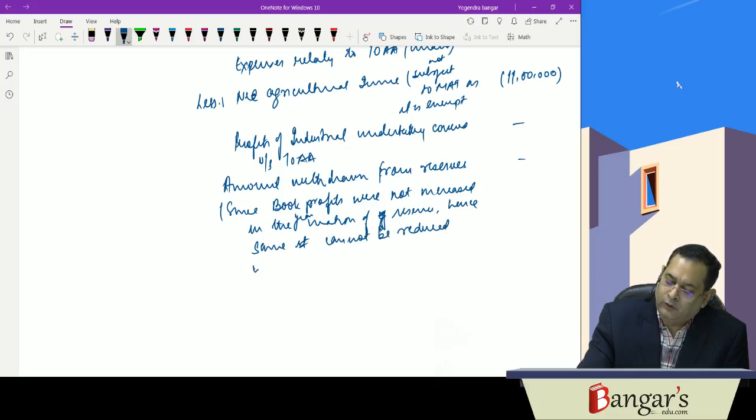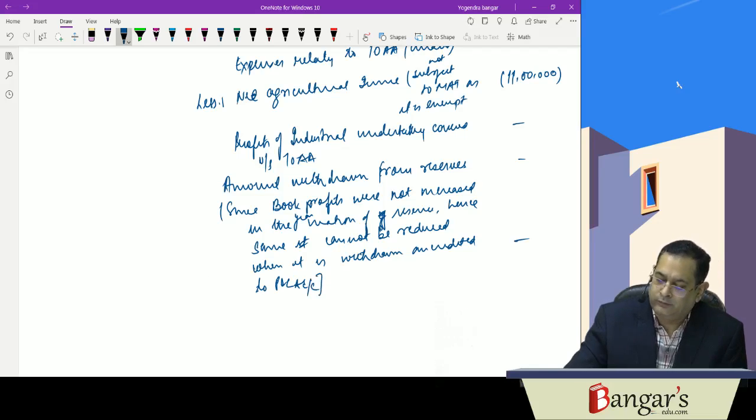When it is withdrawn and credited to P&L account, it cannot be reduced here.